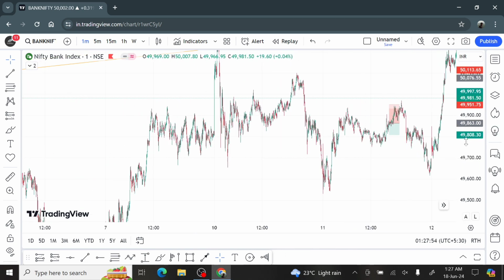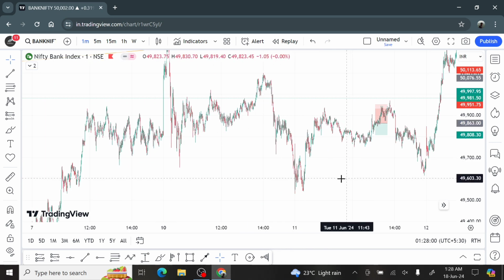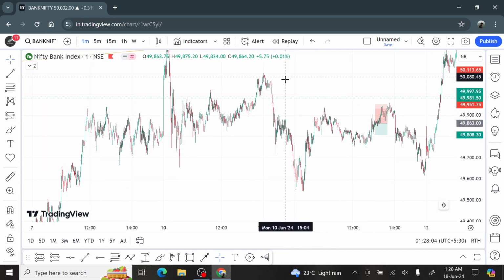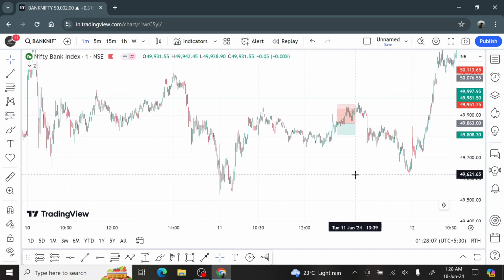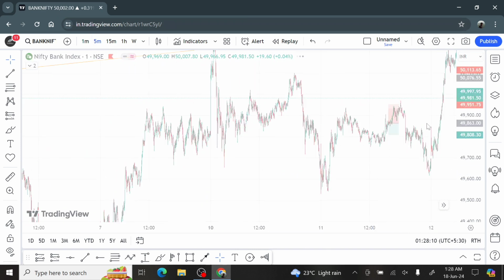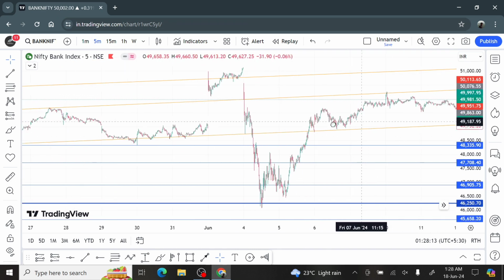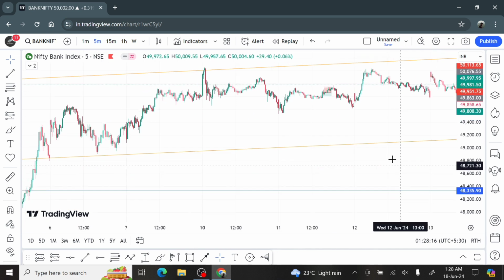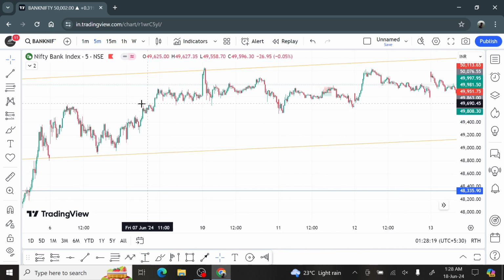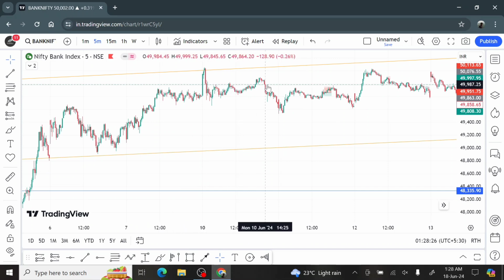And the reason for the short move is exactly the same as what I explained for the 10th June trade. It has been coming up a long way from down, so it had to retrace. And I was thinking that this sideways, if you go to 5 minutes and see this, so this is where I took the trade. This is 11th. So for the past 5 days, it's been trading in a sideways zone. This whole zone is where it was sideways.